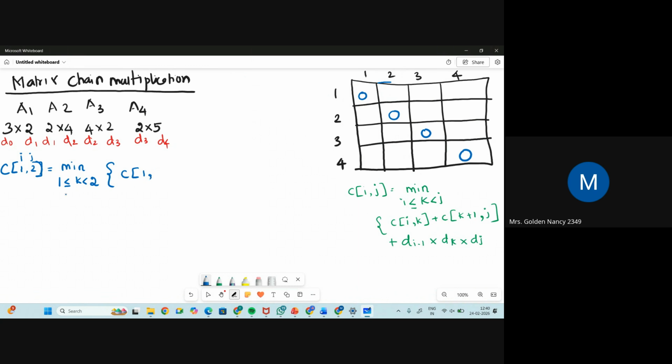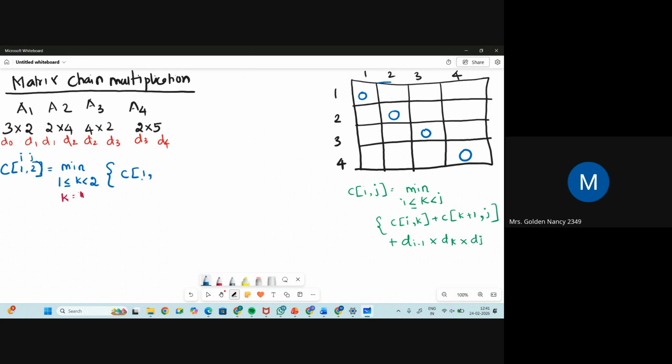For that only we have given this. So k must be 1 less than or equal to k, less than 2. So what will be the value of k? k is equal to 1. It can be less than or equal to 1, but less than 2. So the value of k is 1. Simple mathematics.